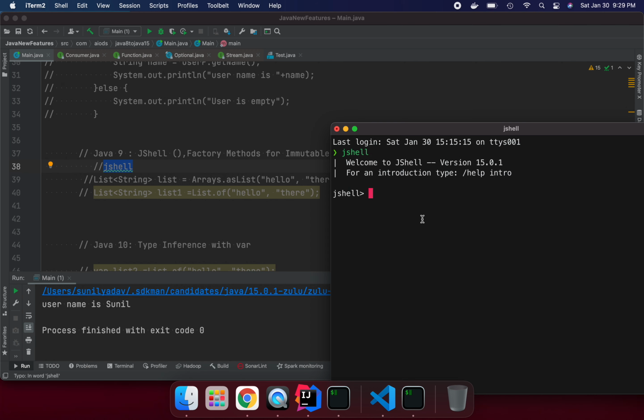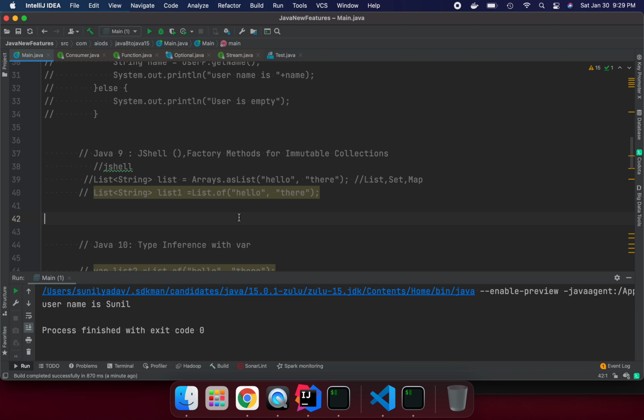Make sure you have installed Java 9 at least, as a minimum. So we can do 1+1 here. This is a REPL, where you can do operations quickly, like we have in Scala and Python and so many languages. Java also supports it after Java 9. Those things you can do the way you want. So this is the JShell feature.